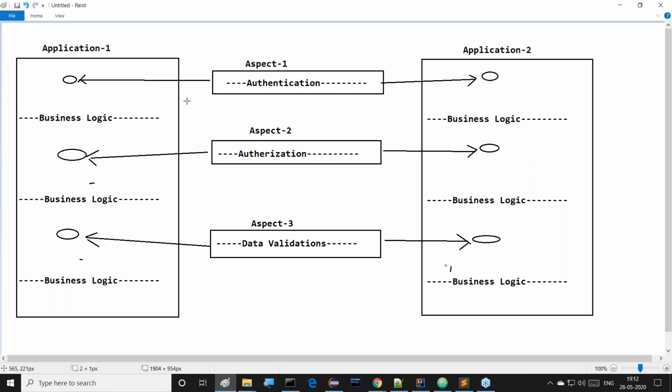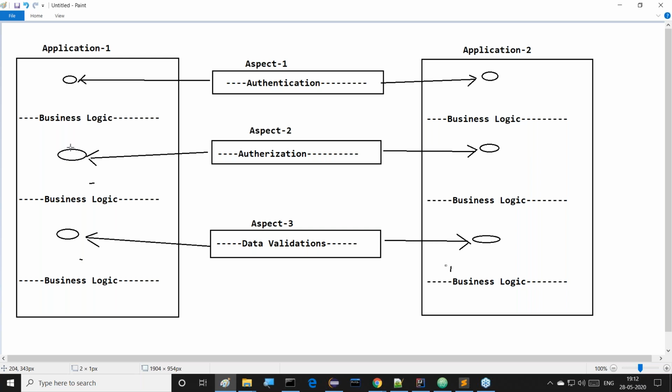Aspect 1 will be executed. Again, flow of execution is coming back to which one? Application 1, and it continues executing business logic. Similarly, when application 2 is executed in parallel, when it encounters this particular join point, it will come to aspect 1 and execute it, and come back to which one? Application 2 and its business logic. Both the applications are running in parallel.